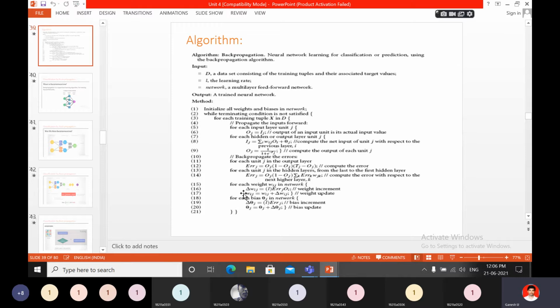Next higher level also. For each weight Wij in the network, delta Wij equal to L into error j into Oi. So this is the weight increment. This is the weight we have to update. Wij equal to Wij plus delta Wij. Delta Wij is nothing but the difference. We find out some error, and that error we have to add. That is the weight update. Okay, so this understanding is nothing but simple.